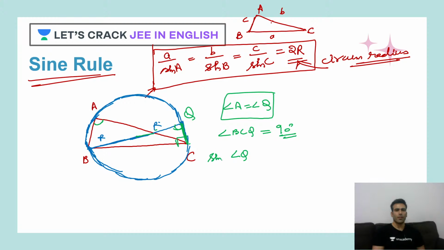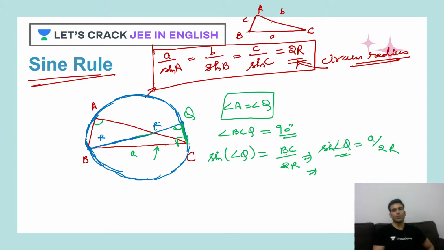So let's do one thing. Sine of angle Q will be what? Opposite to angle Q, this will be called perpendicular. BC upon the hypotenuse. What is the hypotenuse? Twice of r. BC, if you just look at this, is small a. So I have sine of angle Q is equal to a upon twice of r.